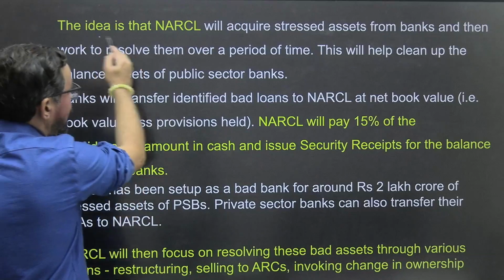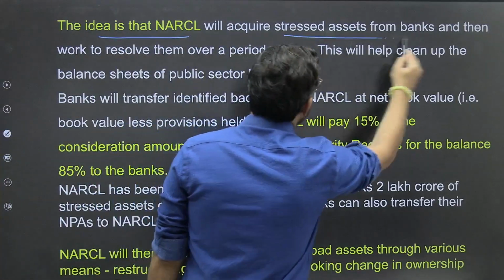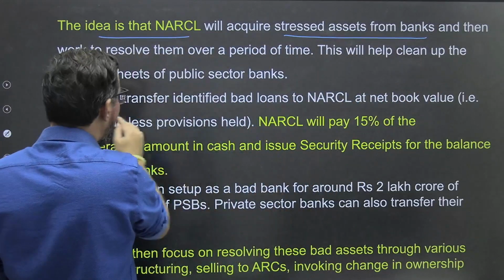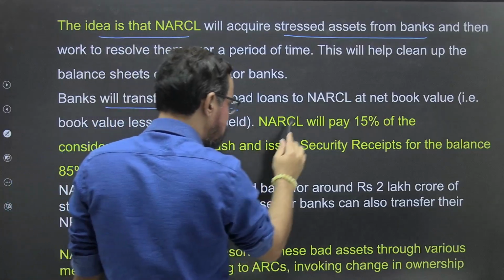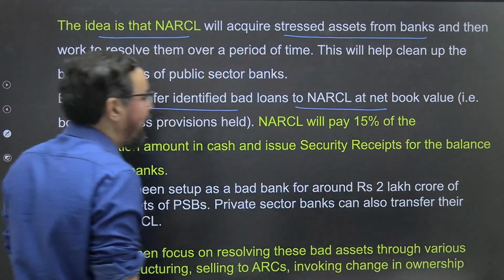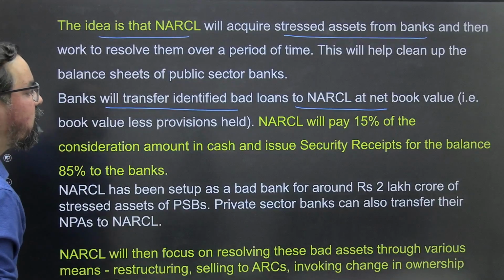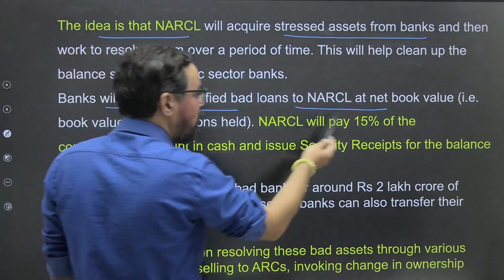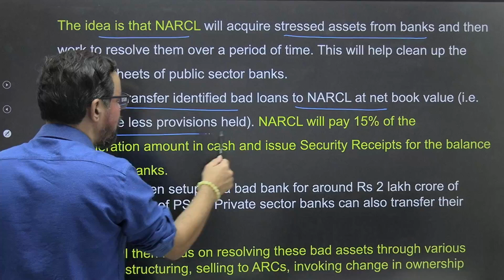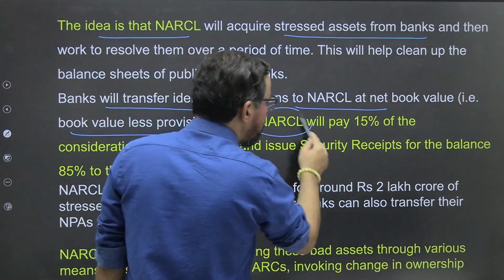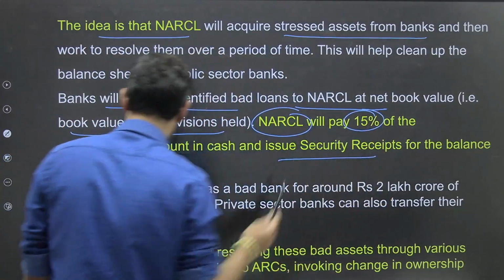The idea is that NARCL will acquire stressed assets. So banks will transfer identified bad loans to NARCL at net book value, book value less provisions. How do we calculate this net book value? It is book value minus provisions. NARCL will pay 15% upfront and for the remaining they'll issue security receipts.